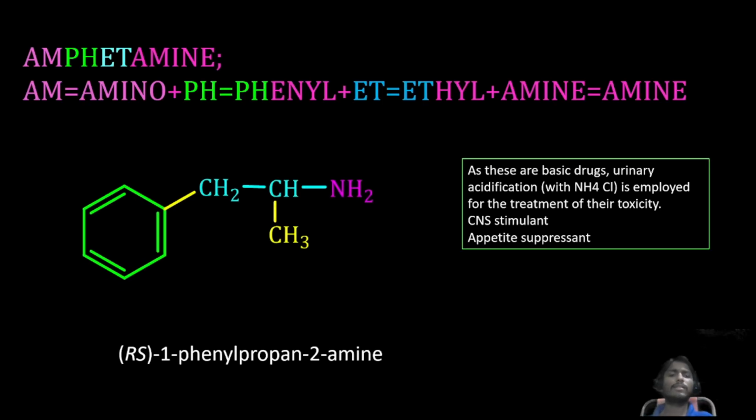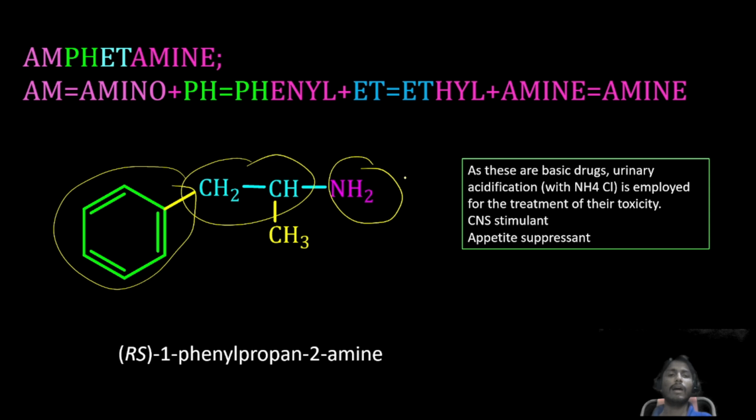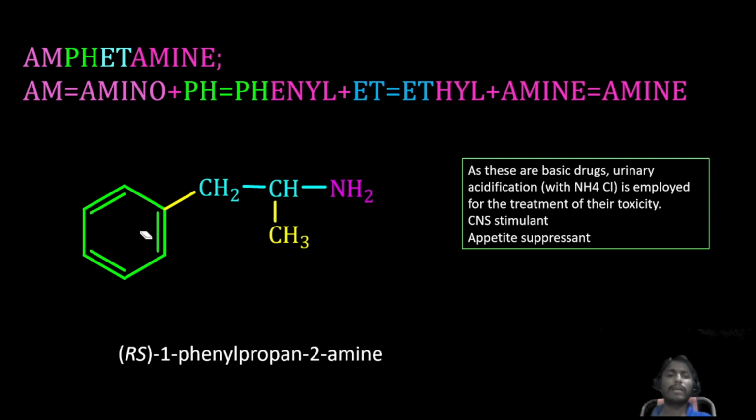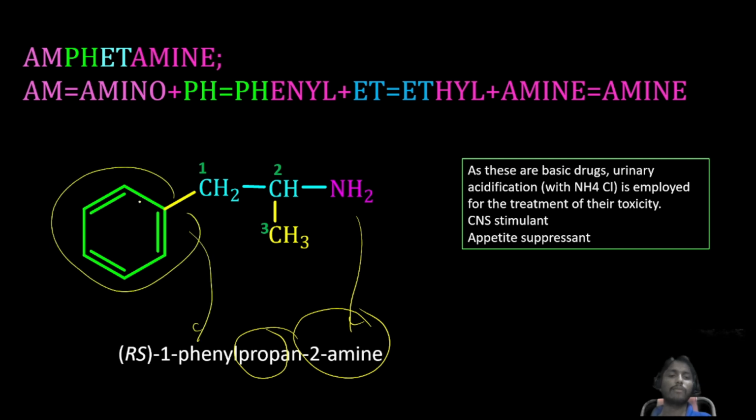Next amphetamine. So this is the structure of amphetamine. So first AM, nothing but amine group is there, phenyl group is there, ethyl group is there. When it comes to the IUPAC name, it contains only amine group as a functional group. So we need to give these carbon atoms numbering, start like this, 1 2 3. Hence 2-amine, first we need to write 2-amine, that is the functional group, propane, then substitution is phenyl, 1-phenyl.